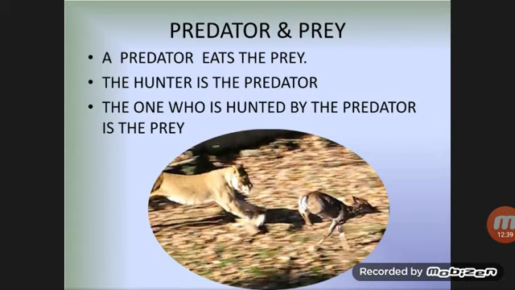Now come predator and prey. A predator eats the prey. As we have studied in the previous part also. So a prey is eaten by the predator, or the predator eats the prey. The hunter is the predator. Predator is mainly a hunter, and the one who is hunted by the predator is the prey.